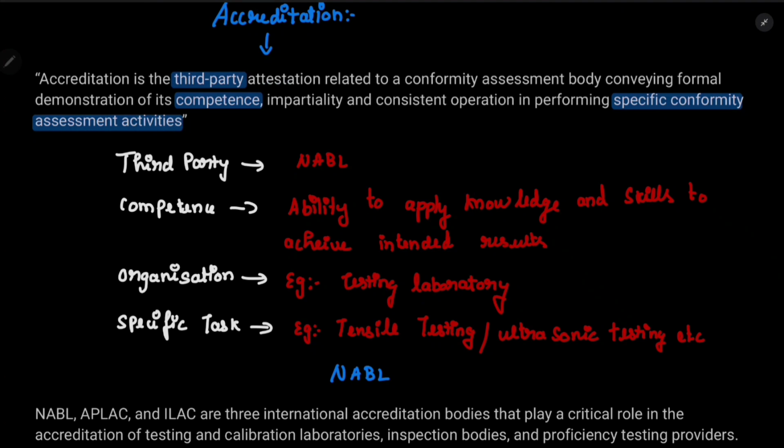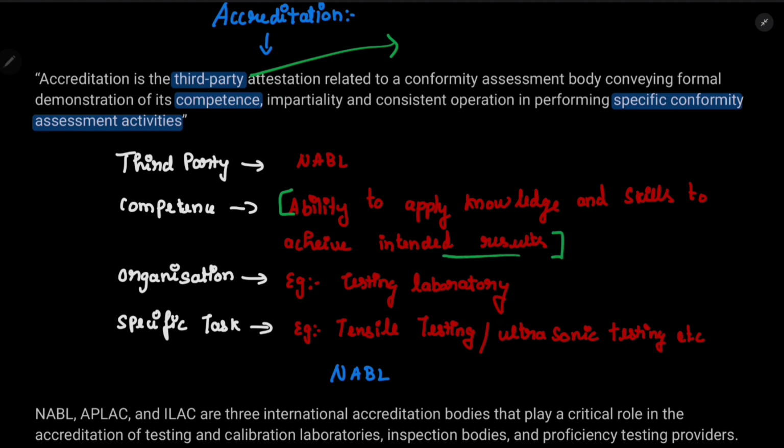I know this is difficult, but let's divide this into simple points. Who is a third party? NABL is a third party. Okay, NABL attestation, which means accreditation, means NABL is giving some certificate. And what is competence? Ability to apply knowledge and skills to achieve the intended results.